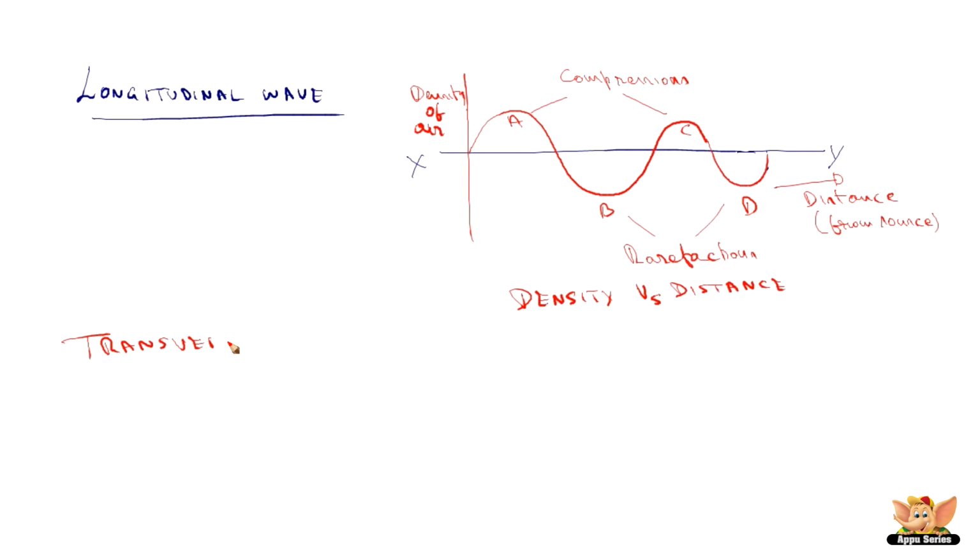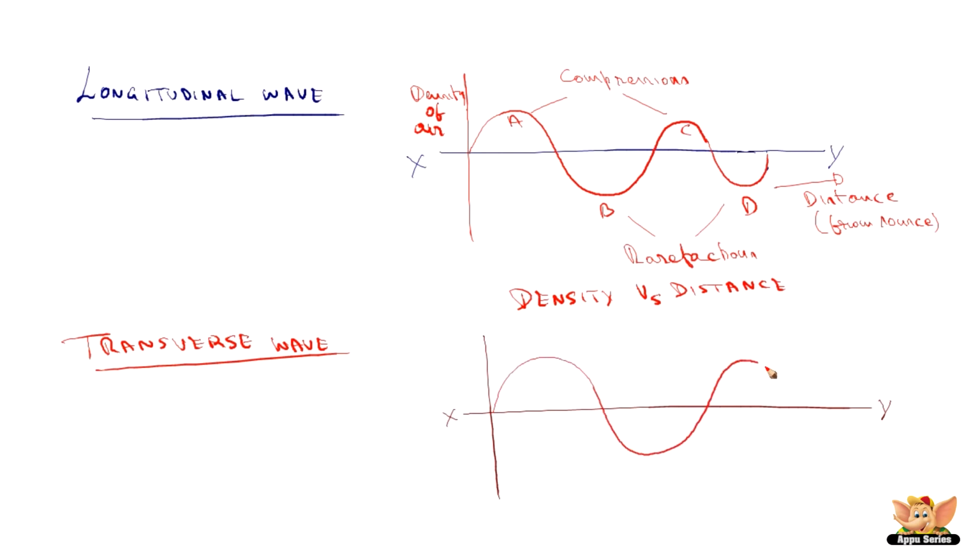And what is the transverse wave representation? If XY is the line of zero disturbance, what changes here? In the transverse wave, the particles move up and down, so it is a displacement. So it is displacement versus the distance from source.